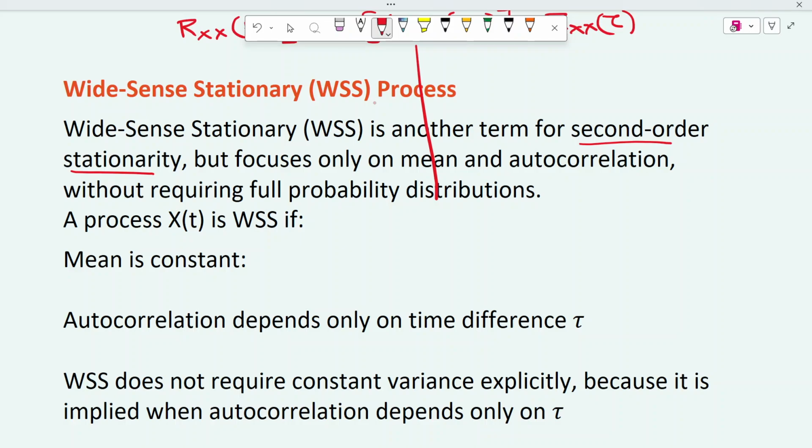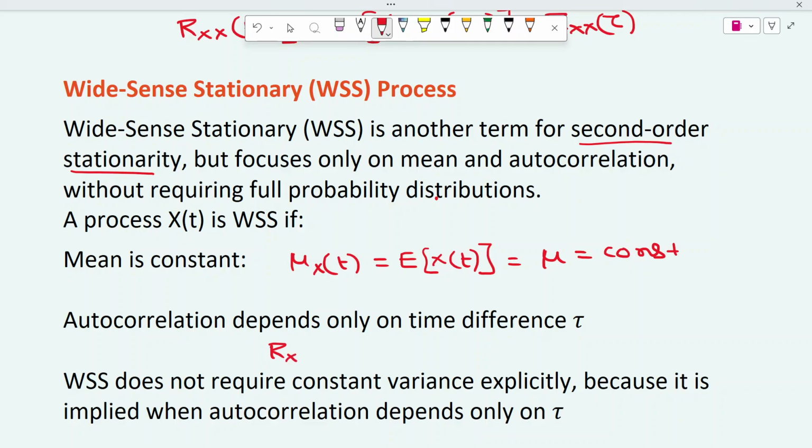It has to satisfy only two conditions. One is that the mean, mu_X(t), which is the expectation of X(t), should be constant. It is not a function of time. And the second condition is that the autocorrelation function depends only on the time difference tau.